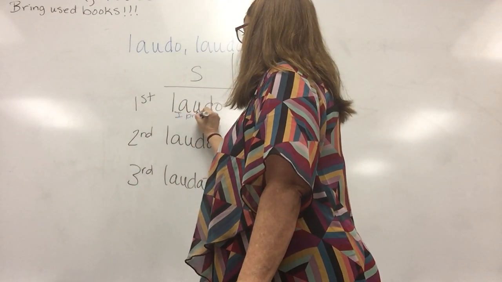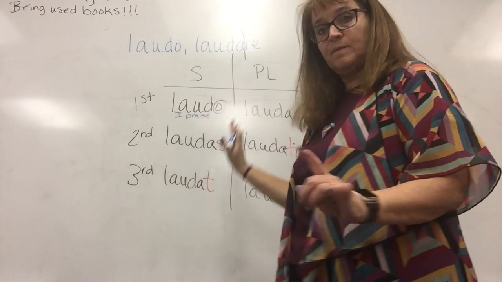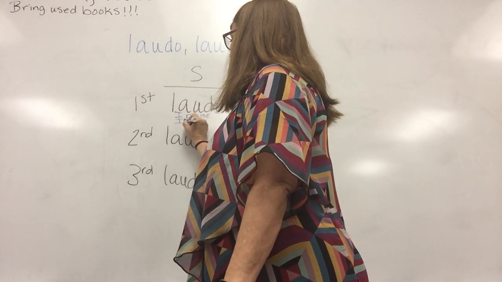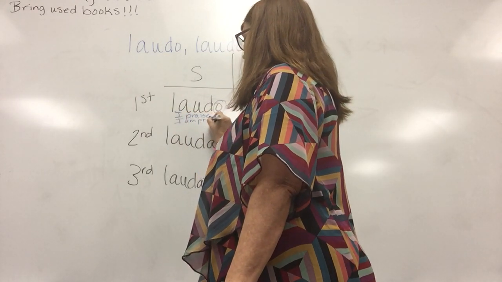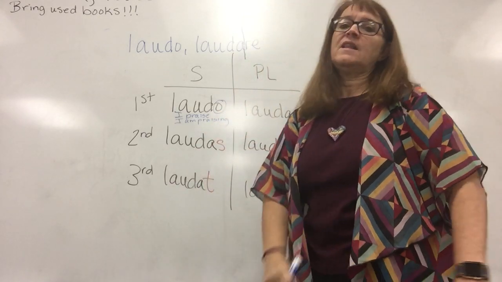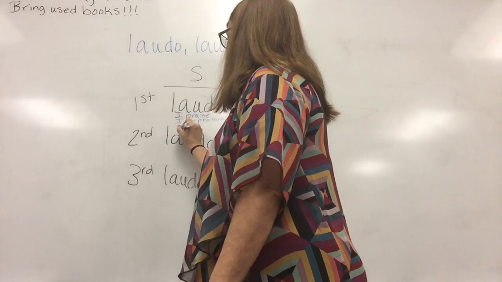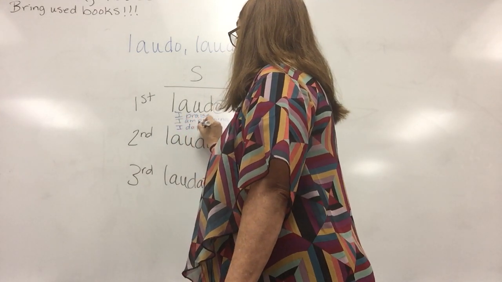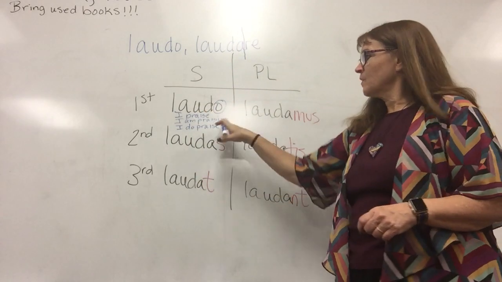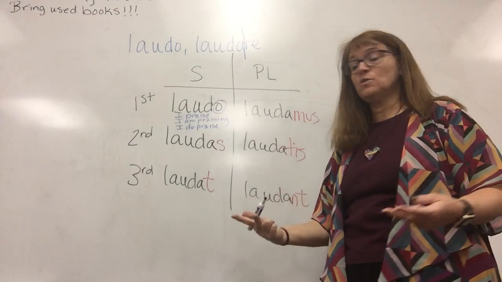Remember, this O means I. The progressive would be I am praising, still present tense, just a different way to express it. And then I like to stomp my feet: I do praise. That's the emphatic present. So there are the three ways to write out the present tense: I praise, I am praising, I do praise.